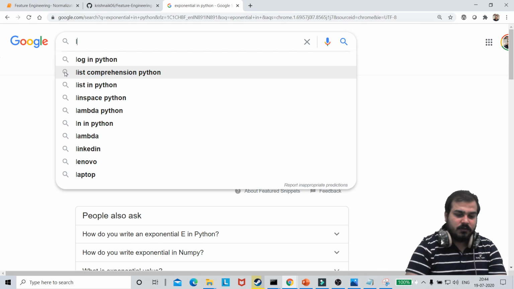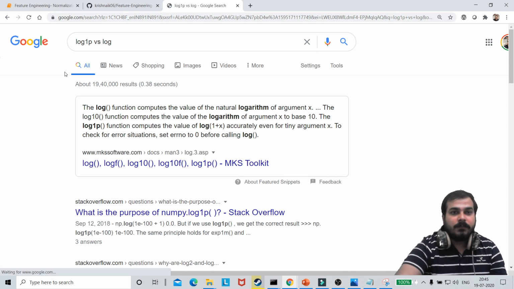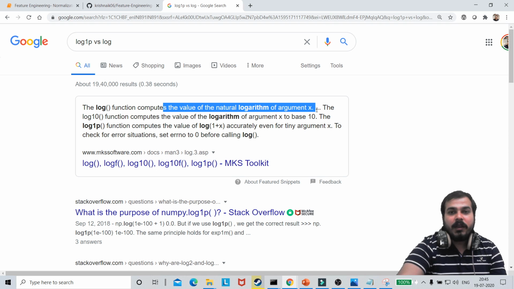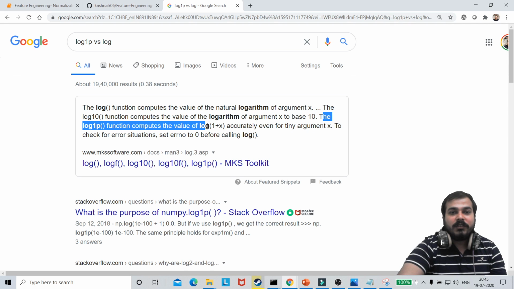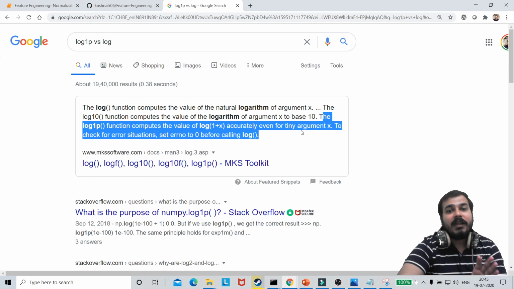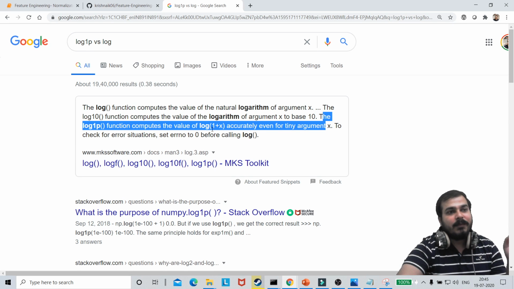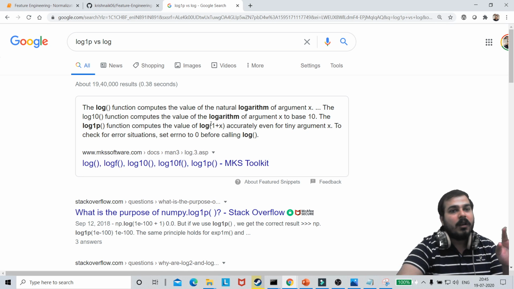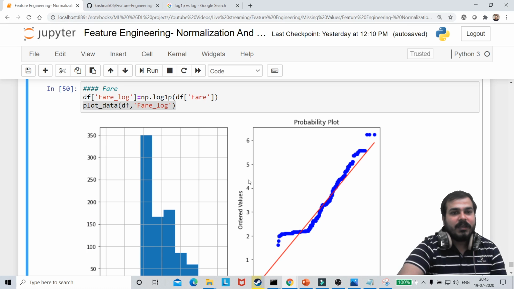Just Google it, guys. Just Google it. Log1p versus log. The log function computes the value of the natural logarithm of argument x. The log10 function computes base 10. The log1p function computes the value of log 1 plus x accurately even for tiny argument x. So whenever you are trying to find out log 1 plus x, it will basically be computing for log of 1 plus x. So at that time, you will not get that error of log 0. Okay. Log1p is basically what we are actually trying to use to solve this.